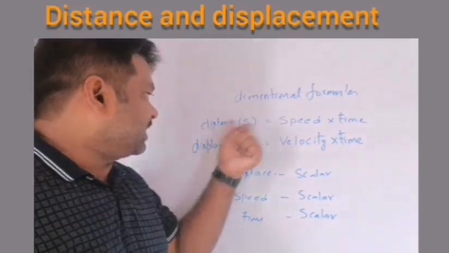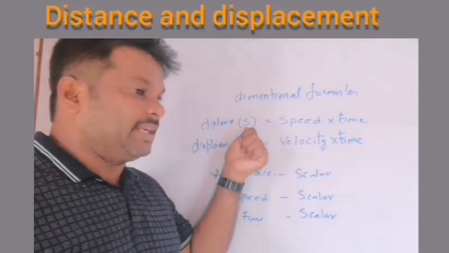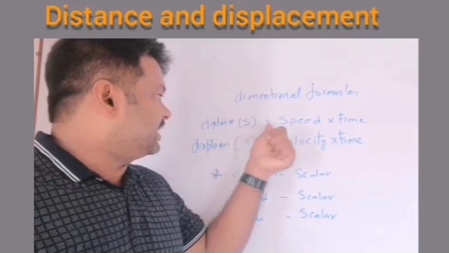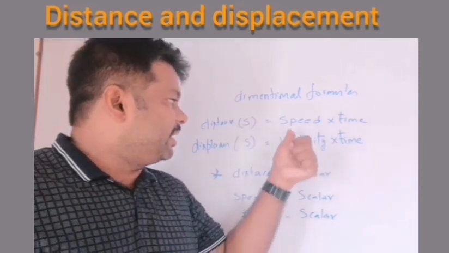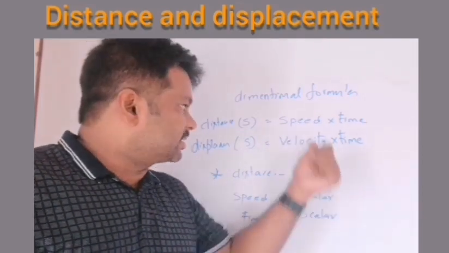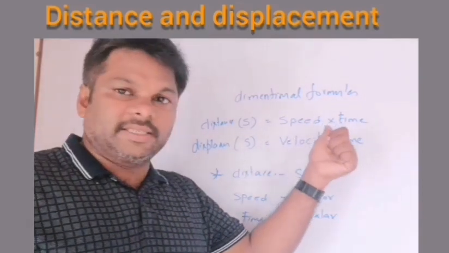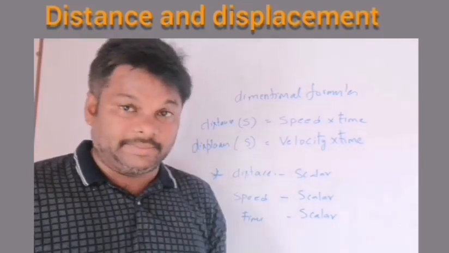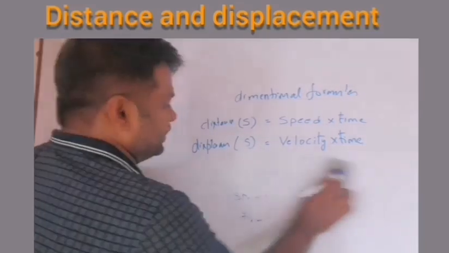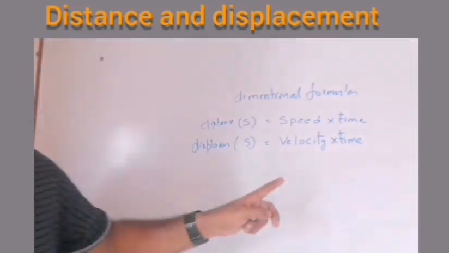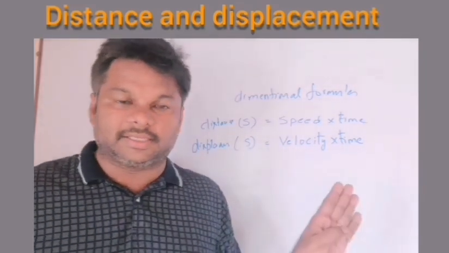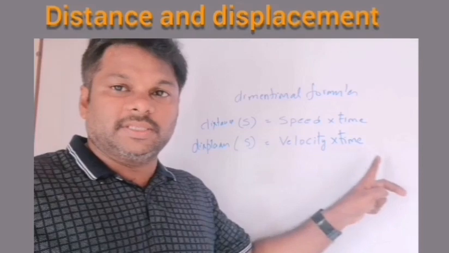Distance is a scalar physical quantity. It is represented with the letter S, and the formula is S equals speed into time, where speed and time are two more physical quantities which are again scalars. Come on to the second formula. Displacement is equal to velocity into time. Here displacement is also represented with the letter S.